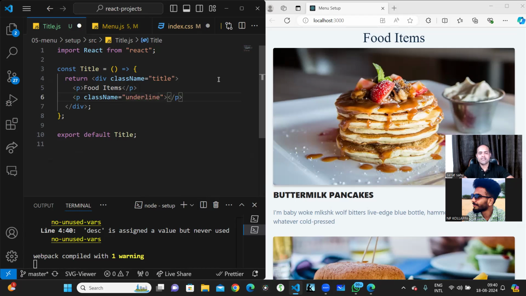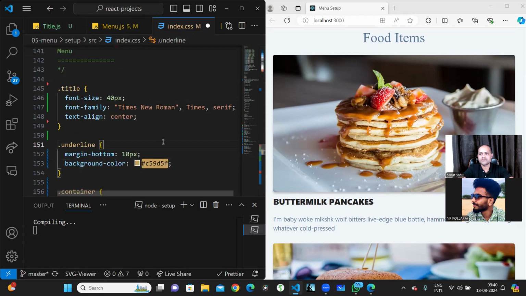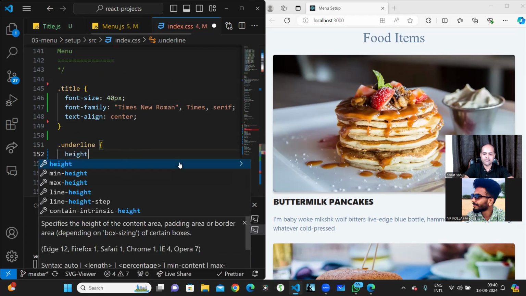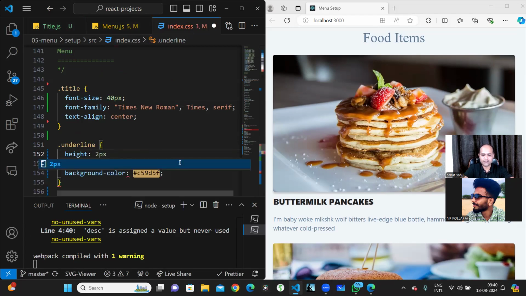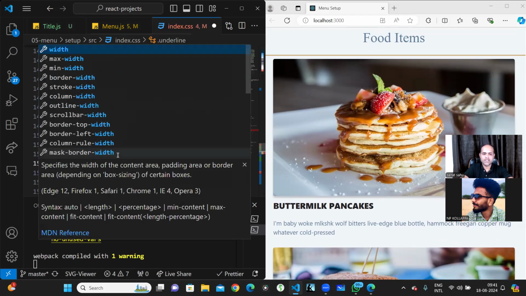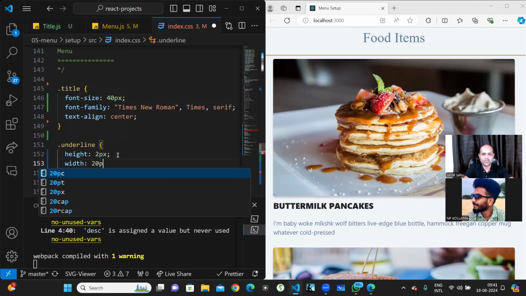Underline. So now when I save over here, it is expected that, oh, we don't see anything. Why don't we see anything? Okay, I did not save this. Okay, so we don't see anything now because the thickness we have not given anything. We give some height. Let's see how it looks. Okay, so it's a very big line. We don't want that line to be so much. So that width should be kind of how much? 20 pixel will be good.